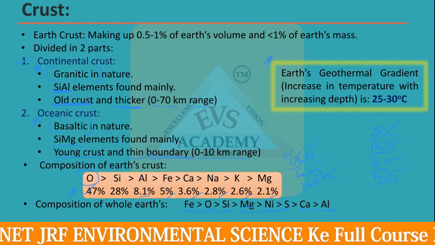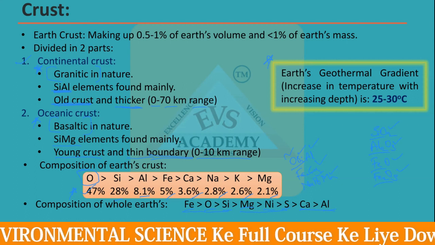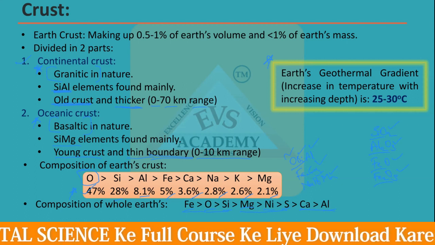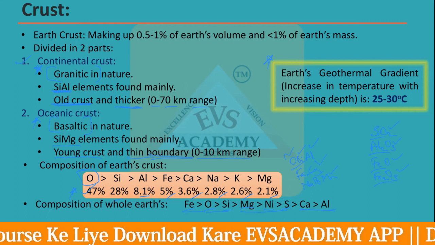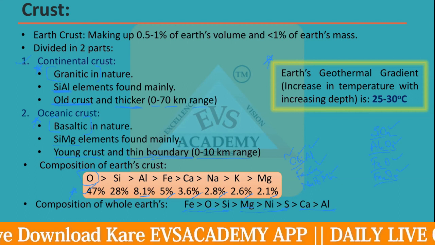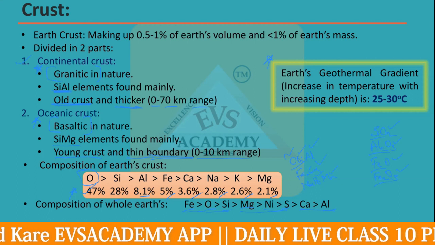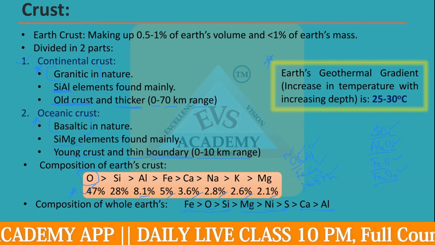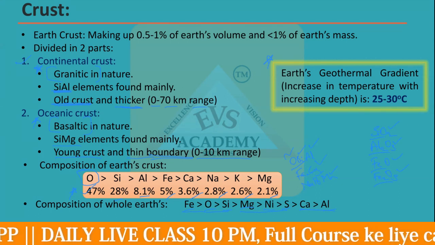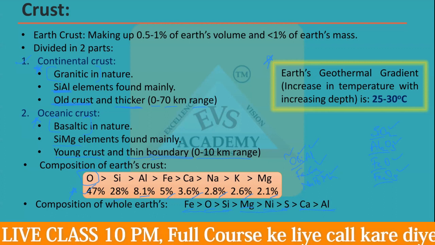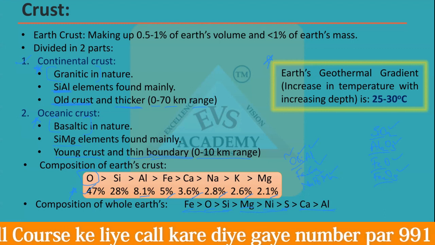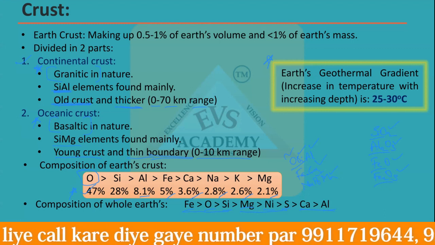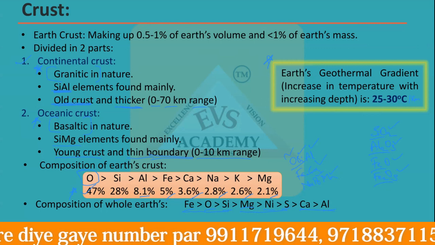But if you dig and go inside the earth towards the center, there is a constant temperature increase because of the presence of magma below the earth surface. That rate of increase of temperature below the earth surface is called the geothermal gradient. That is the increase in temperature with increasing depth, and the rate is 25 to 30 degrees Celsius per kilometer.